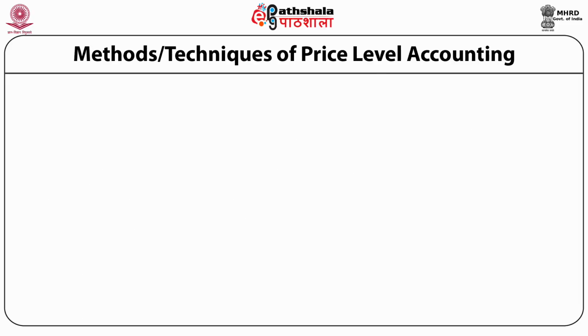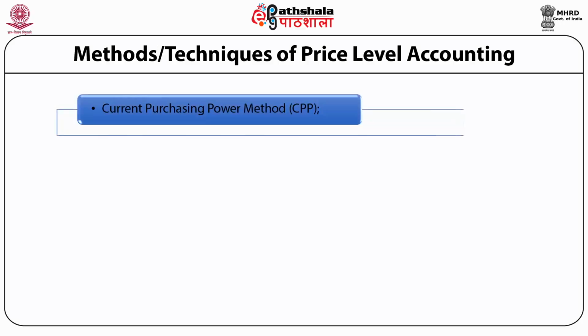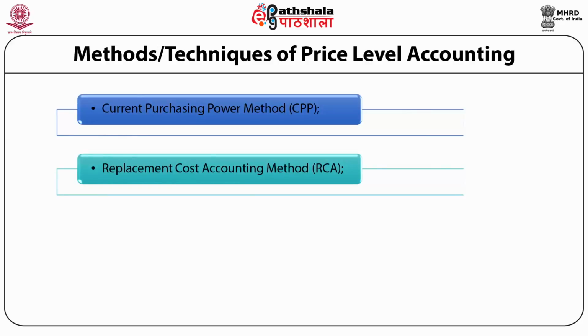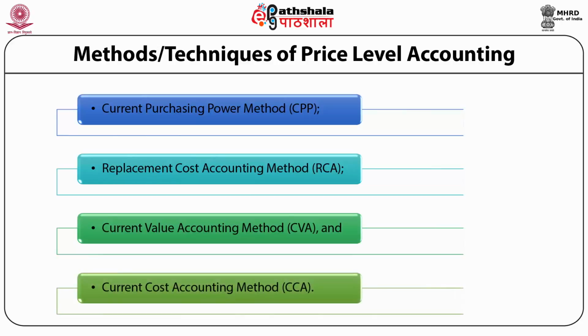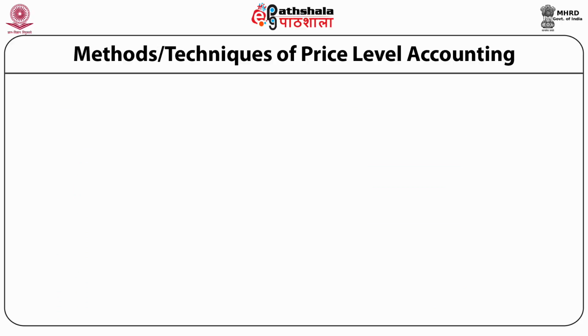It is important to have the knowledge of various methods and techniques which are used in price level accounting. There are mainly 4 methods: CPP, RCA, CVA, CCA. CPP means current purchasing power method. RCA, replacement cost accounting method. CVA, current value accounting method. CCA, current cost accounting method. All these methods are shown in this figure.